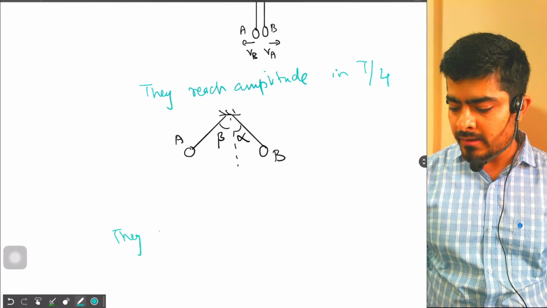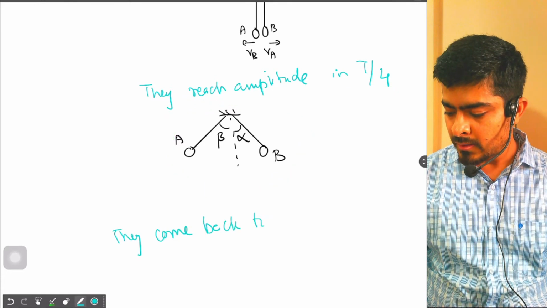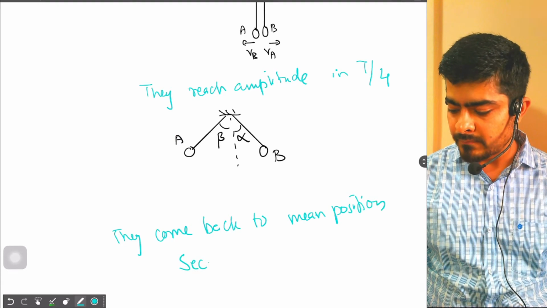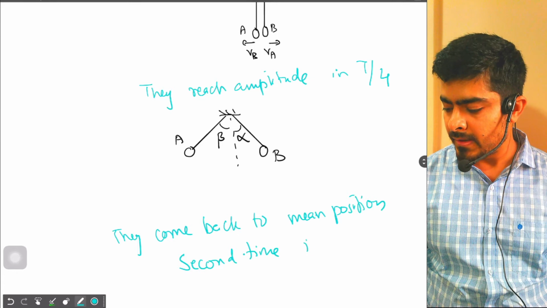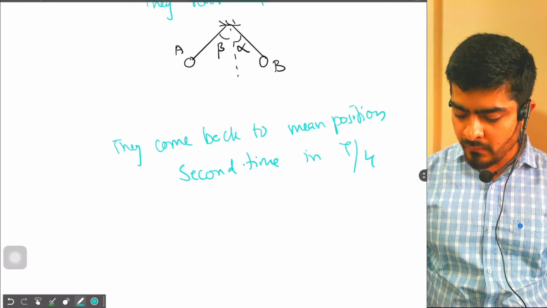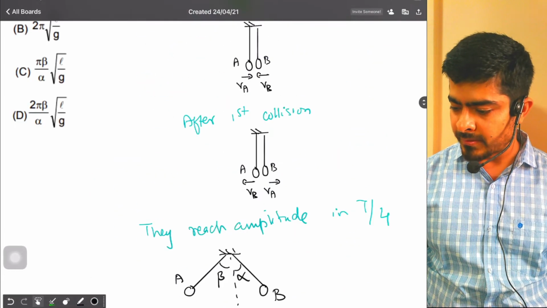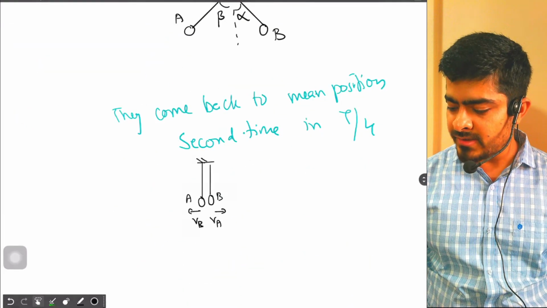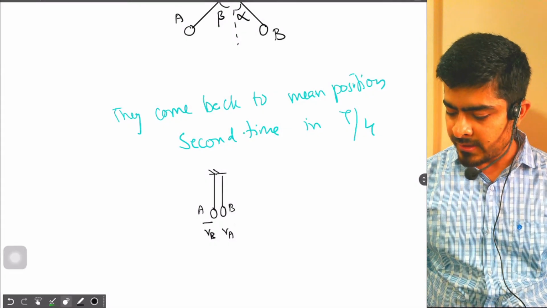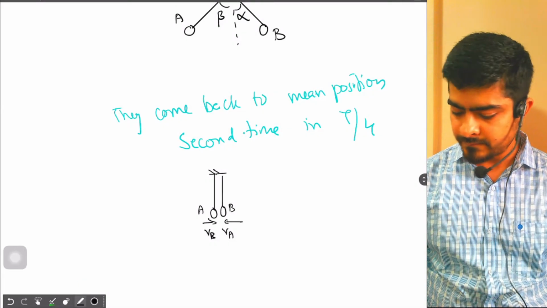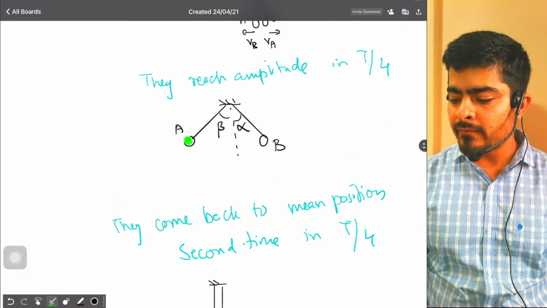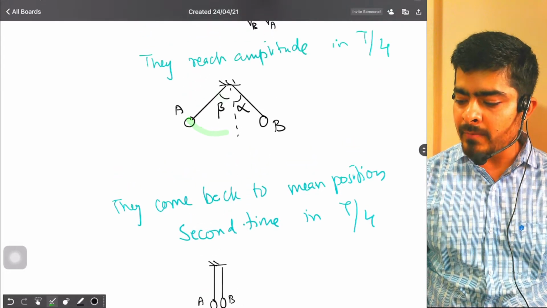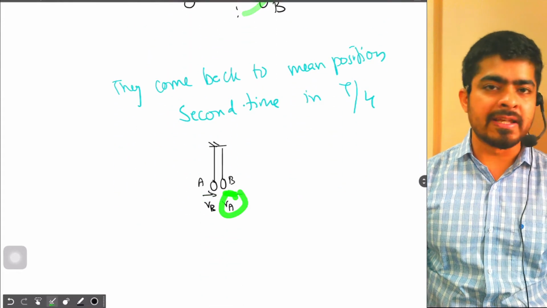They come back to the mean position a second time in time T by 4 again. Now when they reach the mean position again, what would happen? Their velocities will now be like this. A is coming from angle beta. When it reaches the mean position, it will have velocity VB. And B is coming from angle alpha. When it reaches the mean position, it has velocity VA.